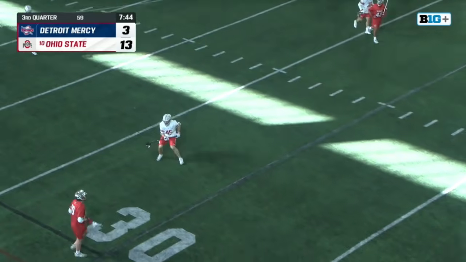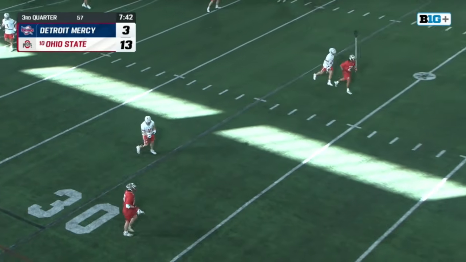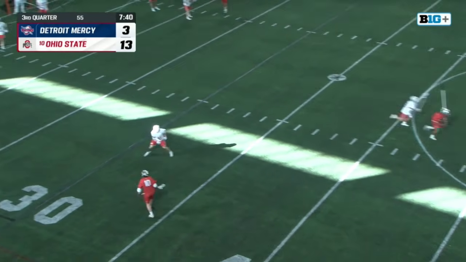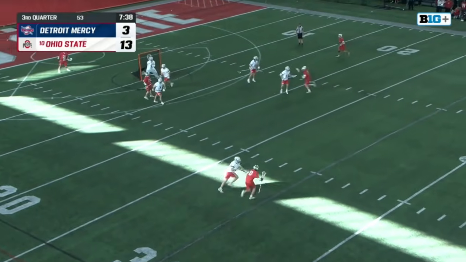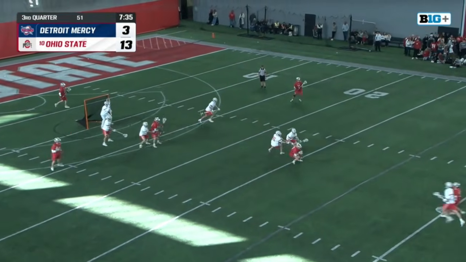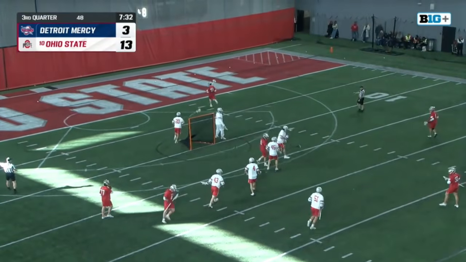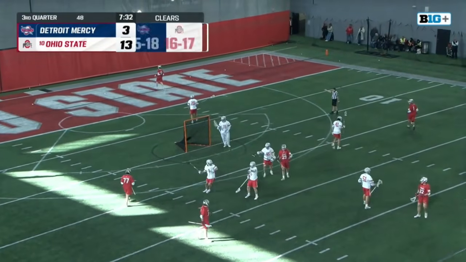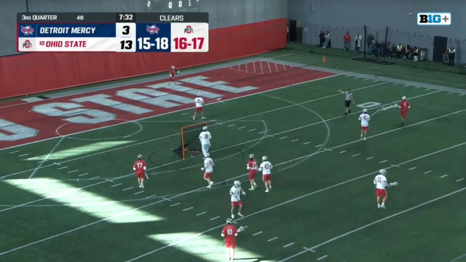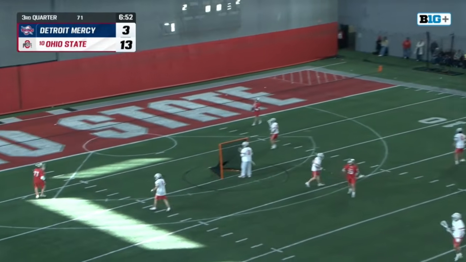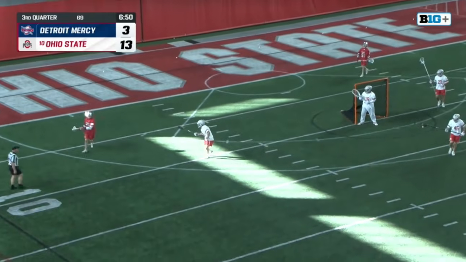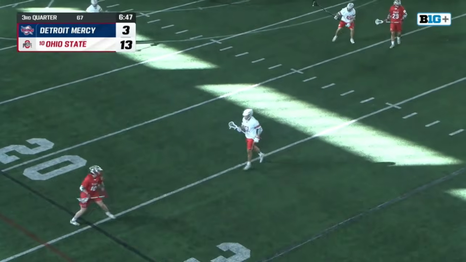Mercy, when you're up by this much, could be a good time to start to put them in the lineup. Having good depth is a key in any sport. We'll see what these newcomers can maybe do for both these sides, as a shot wide right over the stick of Fayok, and the Titans will retain here. Tap in his chest, saying that was my bad. So that'll be a turnover on the Buckeye netminder.